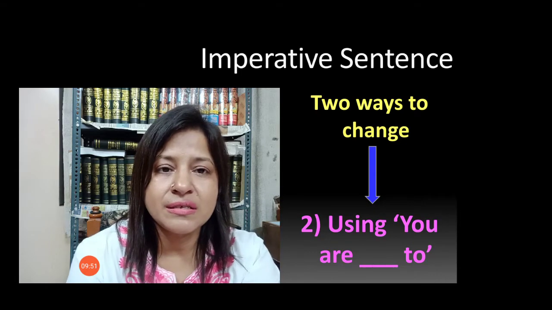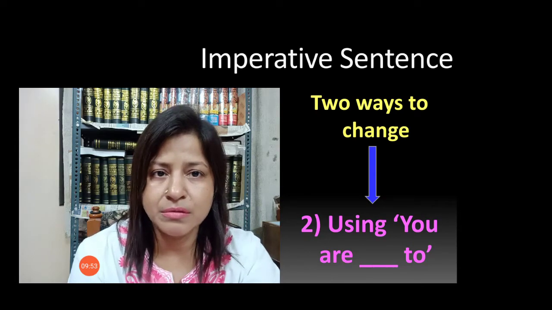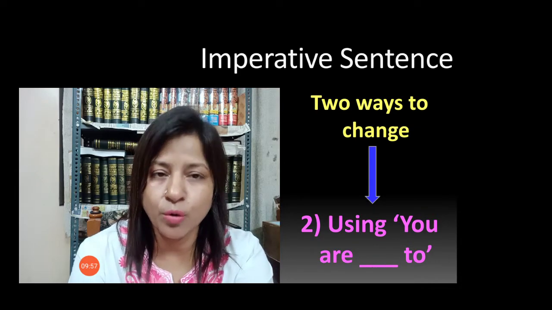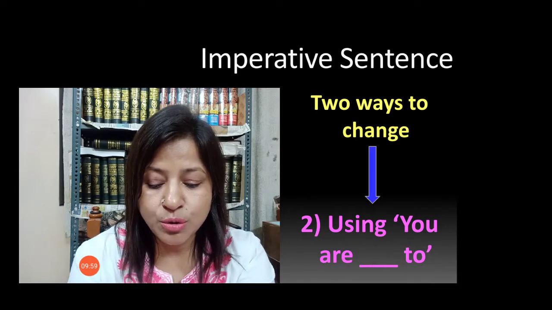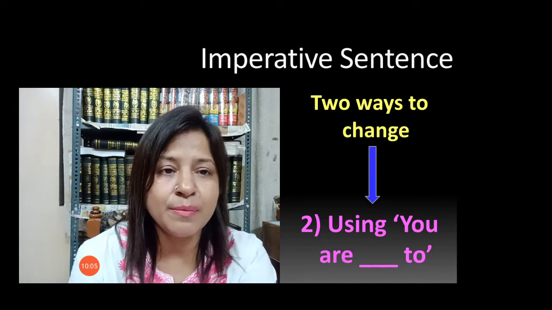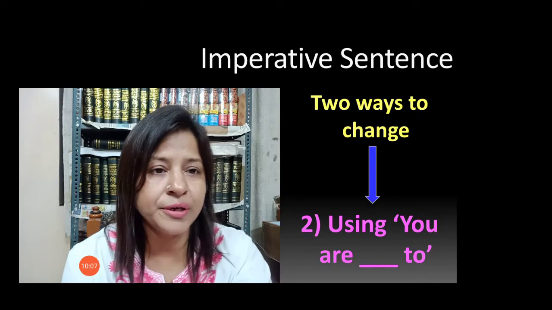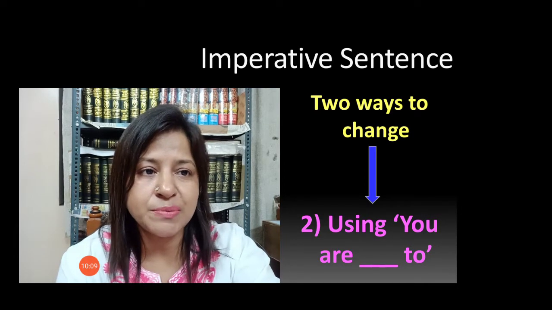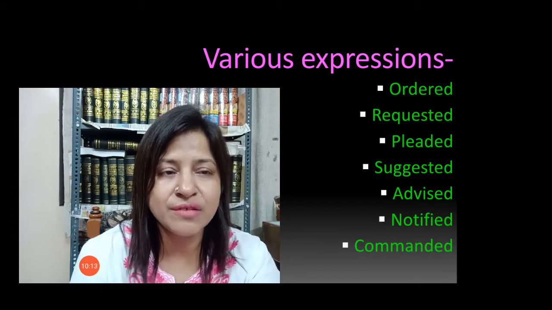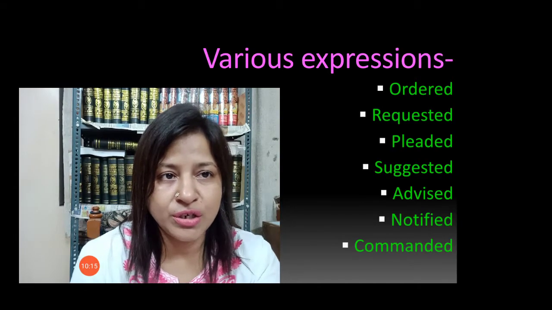Imperative sentences we speak to suggest something to someone, or to give an order. These sentences are used to give suggestions, advice, command, as I told you here. So these expressions are used in these sentences in the passive voice when we change them.